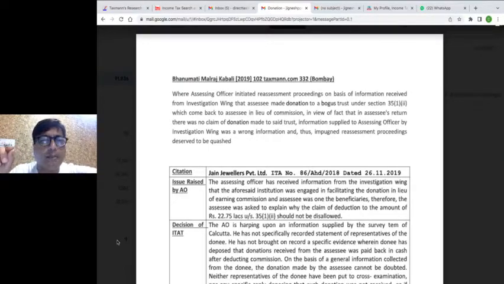We have a direct judgment of the Honorable Bombay High Court in the case of Bhanumati Maharaj, 2019, 102 taxmann.com 332, wherein it has been held that where the assessing officer initiated reassessment proceedings on the basis of information received from the investigation that the assessee made a donation to a bogus trust under section 35, which came back to the assessee in lieu of commission, in view of the fact that in the assessee's return there was no claim of donation made to such trust, the information supplied to the assessing officer by the investigation wing was wrong information, and thus the impugned reassessment proceedings deserve to be quashed. तो ये पहला जजमेंट था जो हमने देखा, बॉम्बे हाई कोर्ट का था.